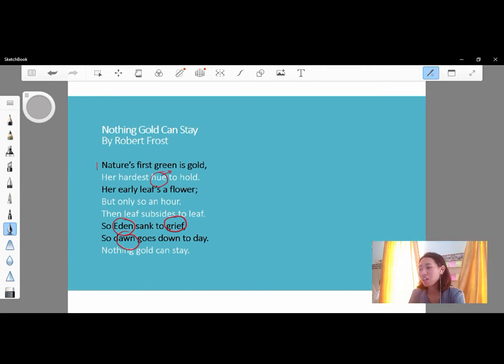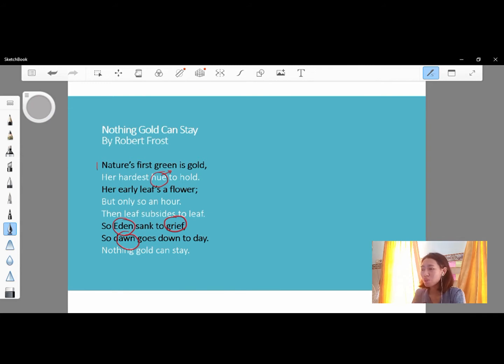Hue here means color. Eden refers to the Garden of Eden, which refers to happiness. And then grief, as you know, is about sadness. And dawn is the time of sunrise in the morning before the day.